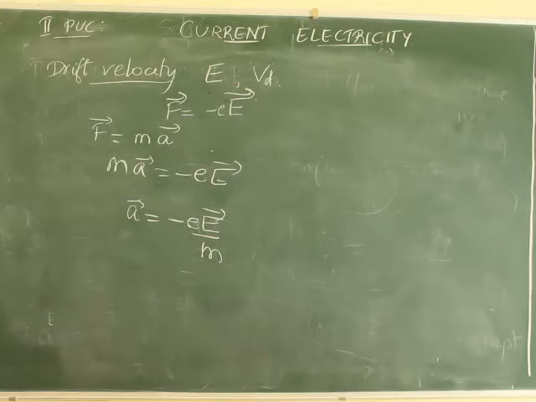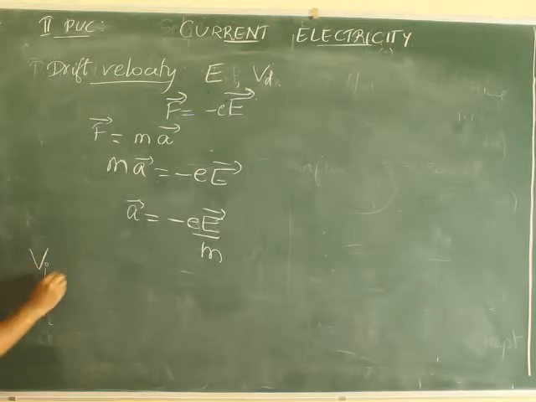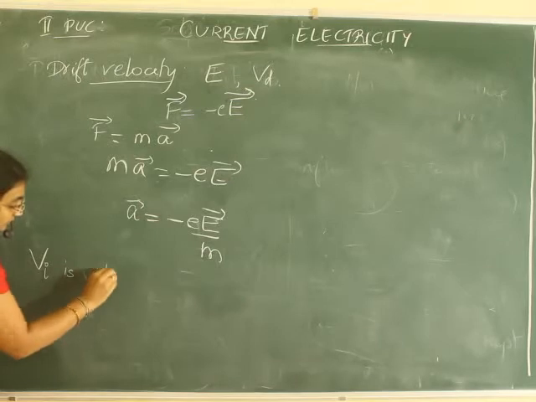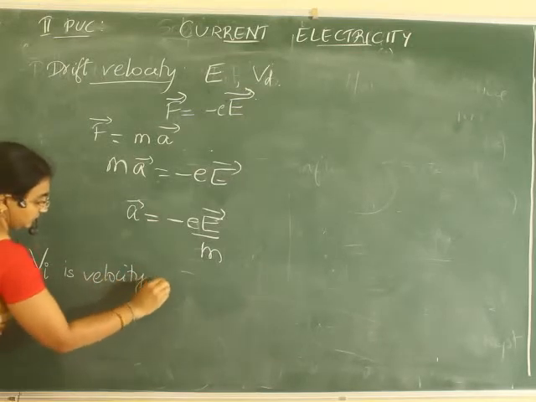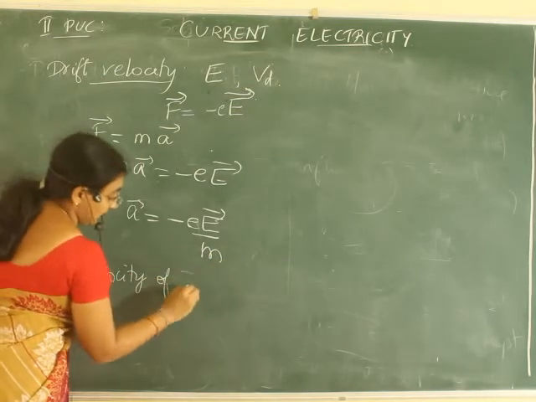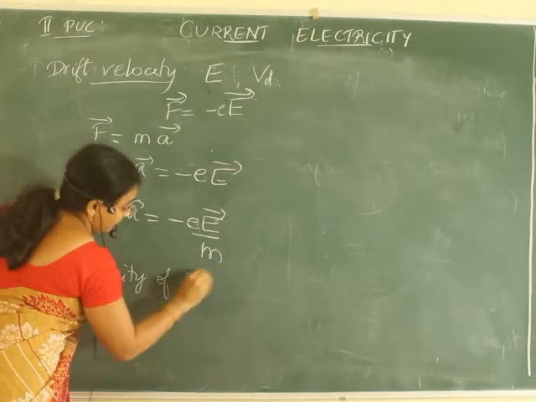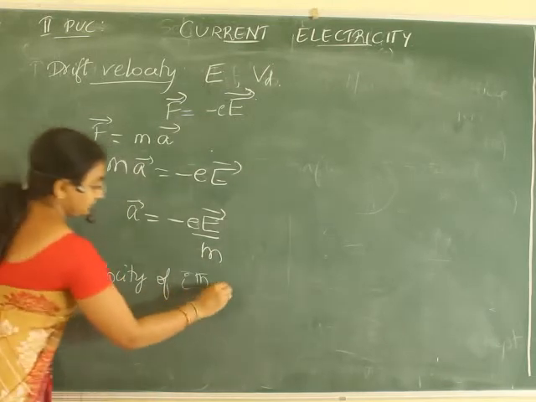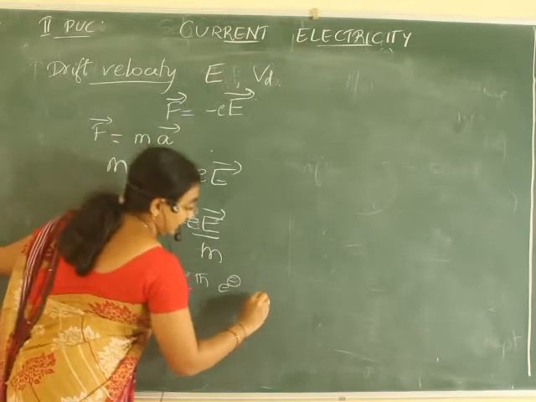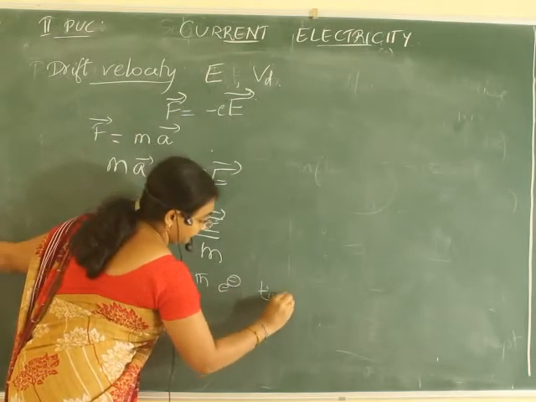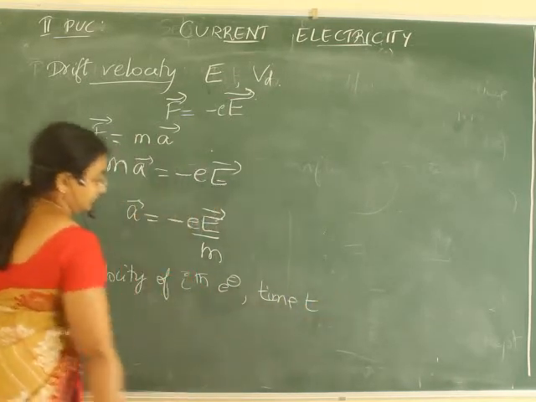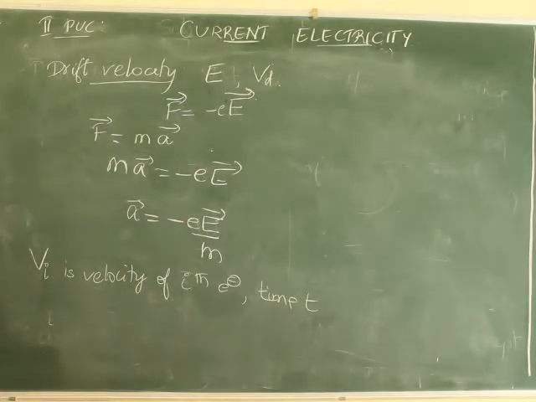So, Vi be the velocity of the ith electron at any instant of time t. N number of electrons are there. Let it be the velocity of the ith electron at any time t.